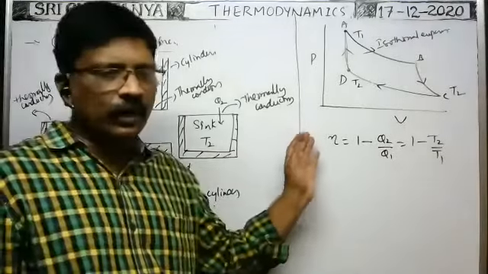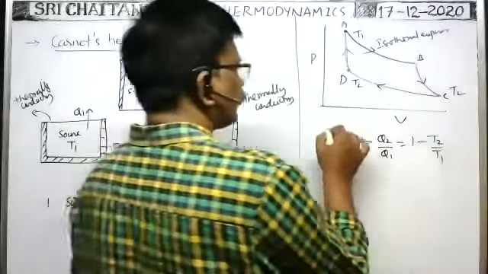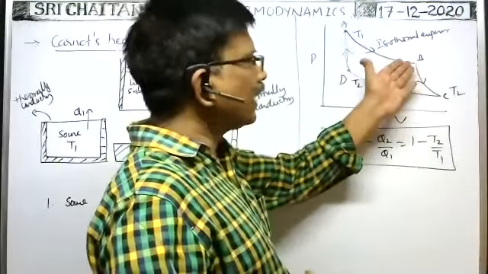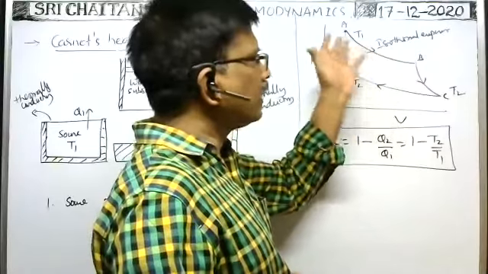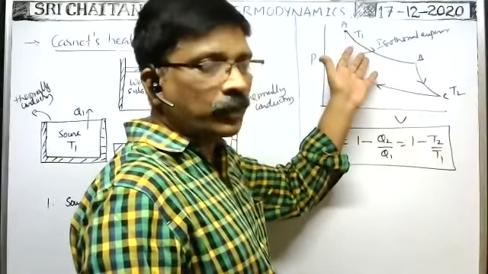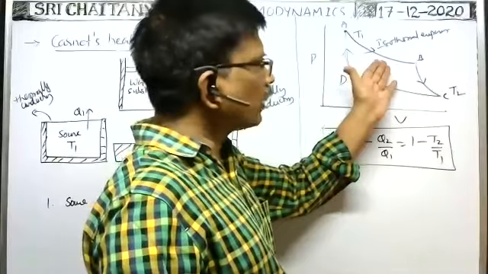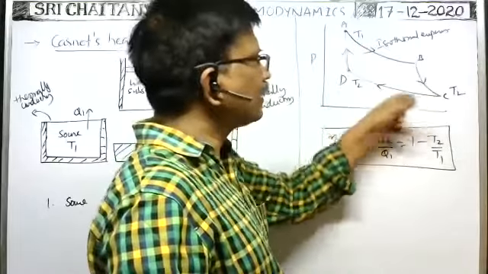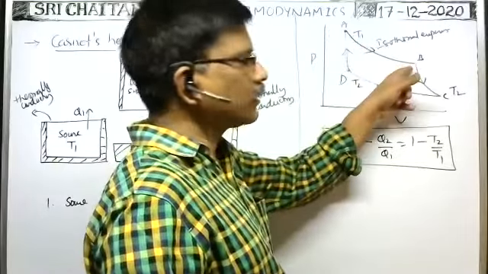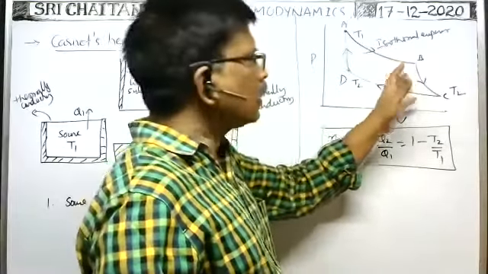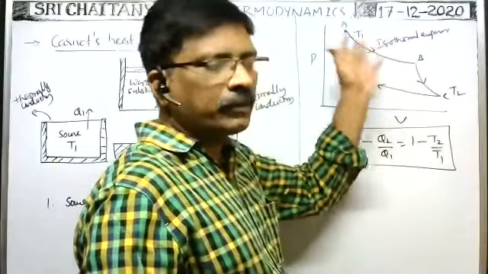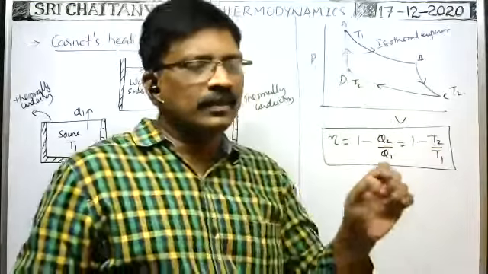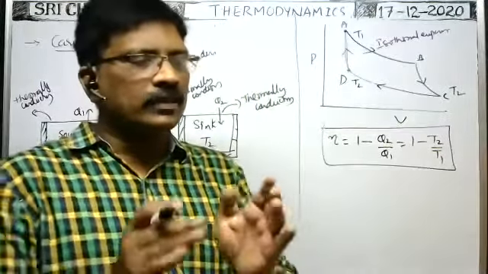Now we have to derive this formula. Whenever the gas is allowed to expand in an isothermal process, what is the formula for the heat energy absorbed, or for the work done? In this process, we have to find the work done, the heat energy extracted and the heat energy rejected. In an isothermal process, whatever the external work done is equal to the heat energy absorbed or rejected, because dQ is equal to dU plus dW, and in an isothermal process the change in internal energy is zero.